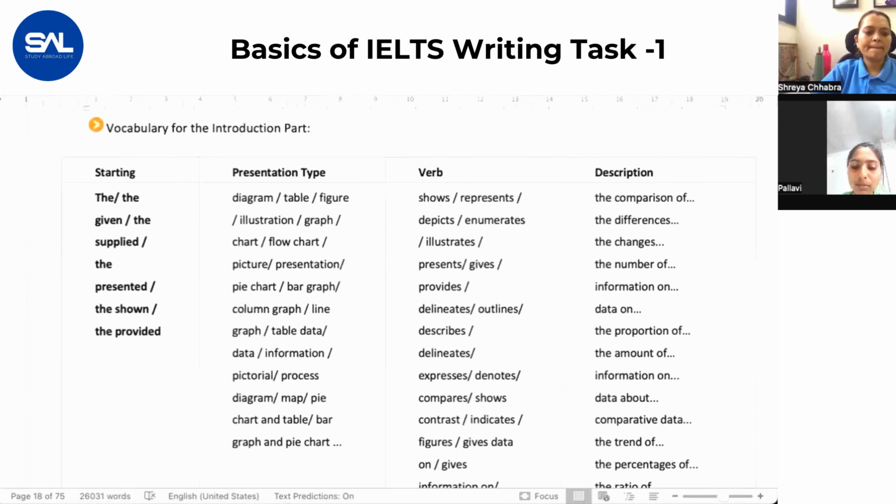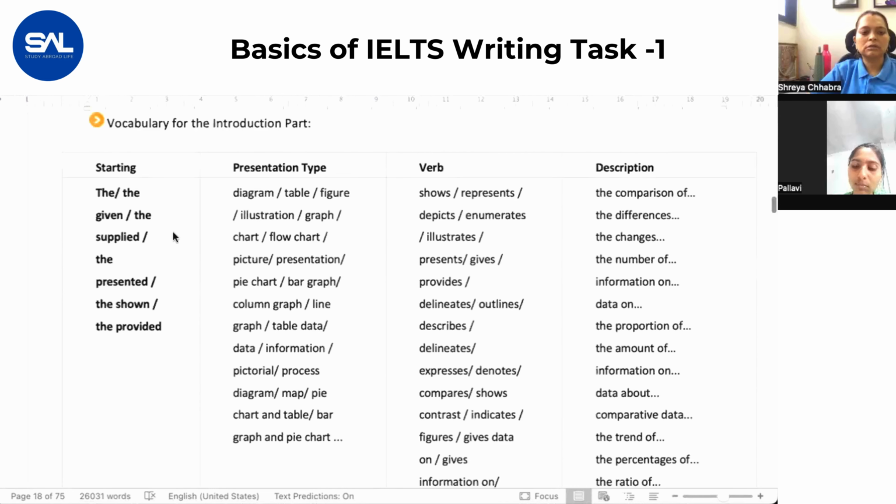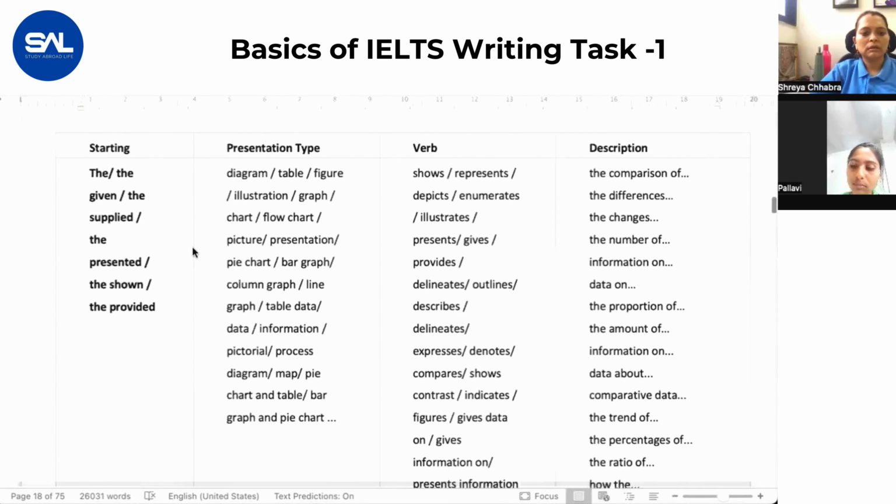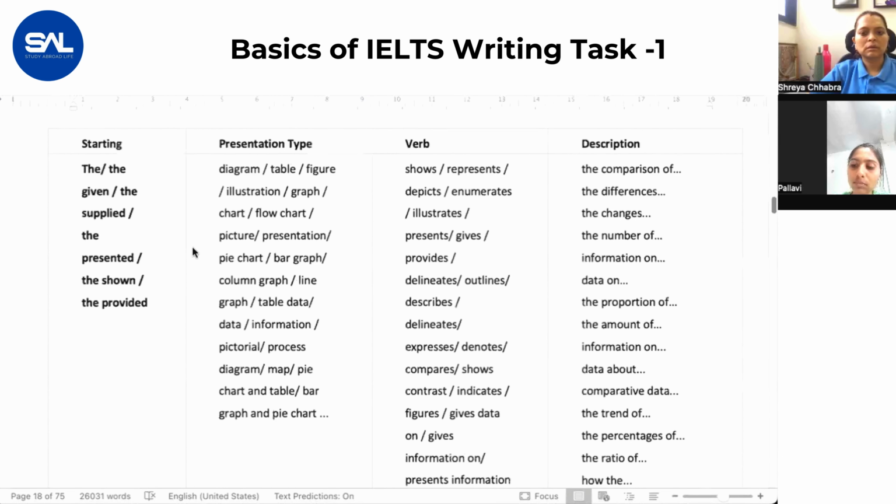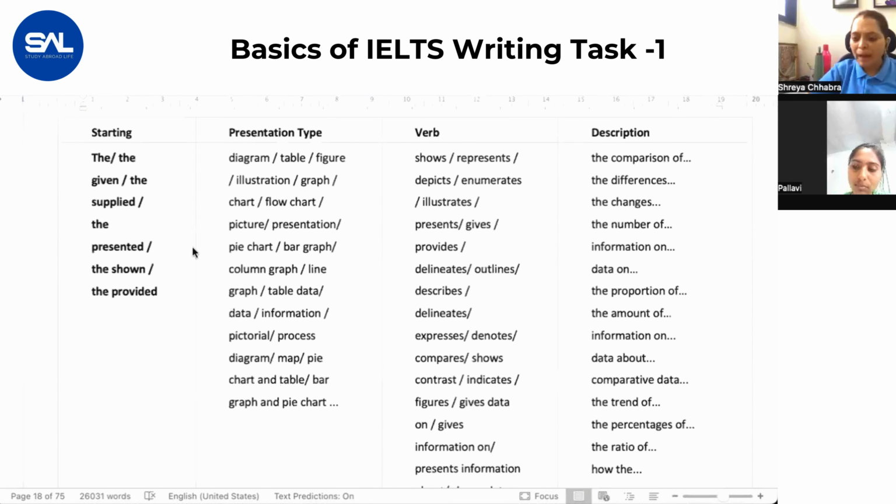Next, come to this page, vocabulary for the introduction part. So when you paraphrase the question statement, these are ideal words that you have to use, starting with the supplied graph, the given graph, the presented graph, diagram, table, figure, graph.